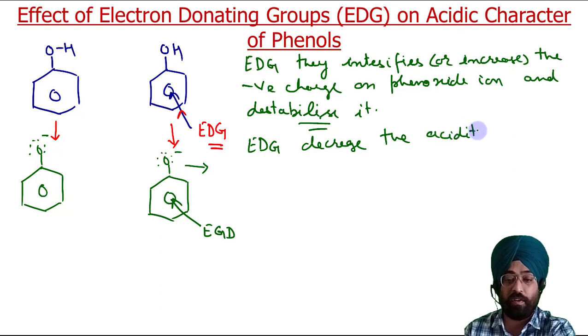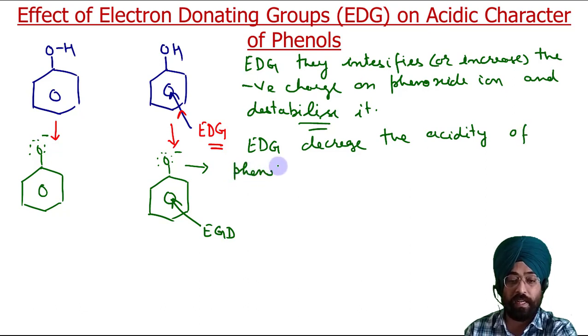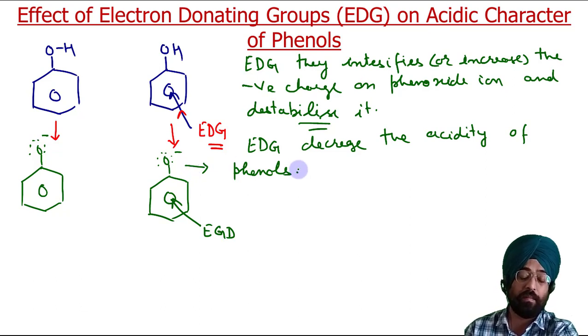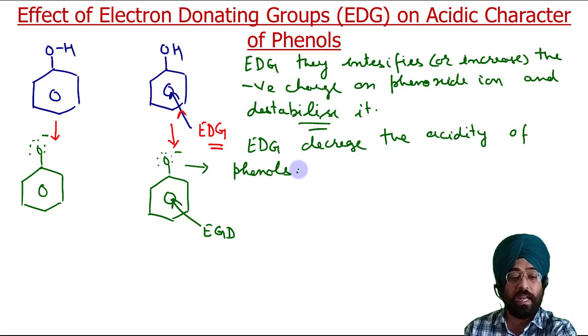So whereas electron withdrawing groups increase, electron donating groups decrease the acidity of phenols, because they donate electrons to this phenoxide ion and intensify the negative charge, and they make it less stable. So that's why they decrease the acidity of phenols, and the effect of electron donating groups is more at ortho.